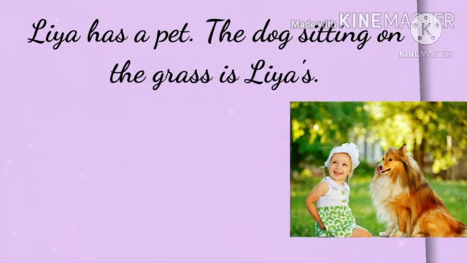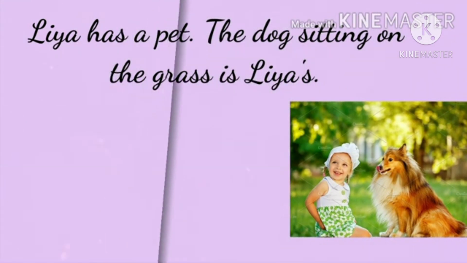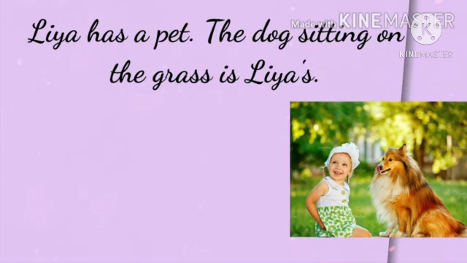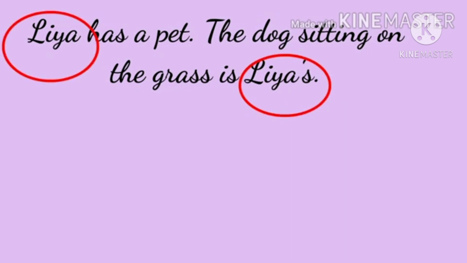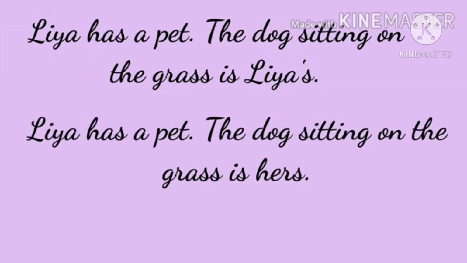Now read this example. Leah has a pet. The dog sitting on the grass is Leah's. Children, is any noun repeated here? Yes, here the noun Leah is repeated. So we want to avoid that repetition, so we add a possessive pronoun.